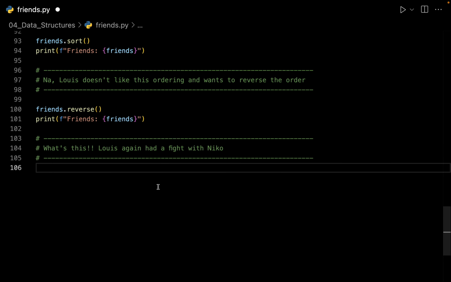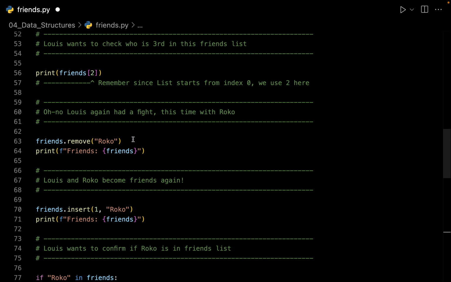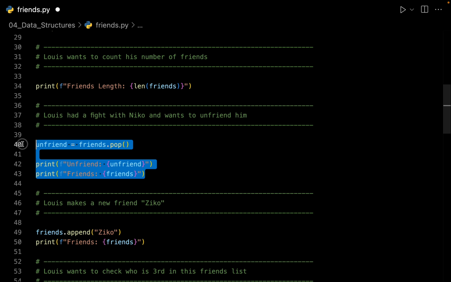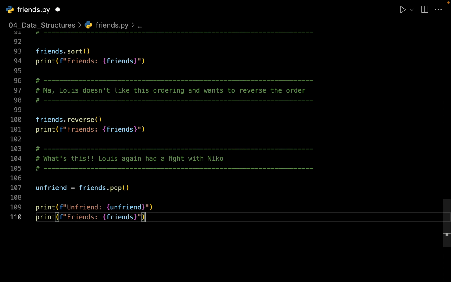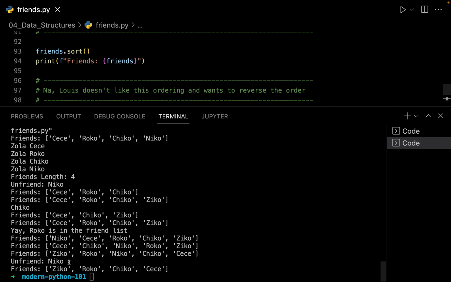Earlier I have shown you two different methods of removing elements. One was this one of remove, and the first one was with the pop method. Let me show you one more method, again by using pop. Let me copy all of this and let us go down. Now since Nico is at index number 2, what I can do is I can tell Python that I want to pop an element from an index number 2. Let us save and let us run this file for the last time. And here we have it. We have unfriended Nico, and this is our updated list.